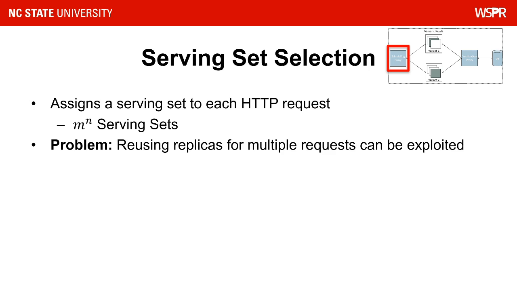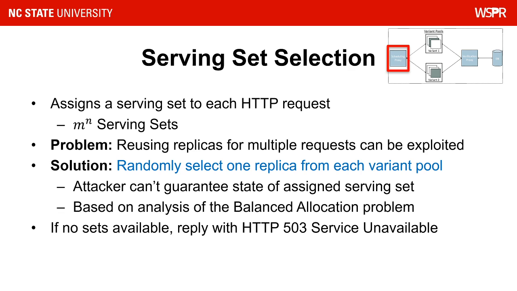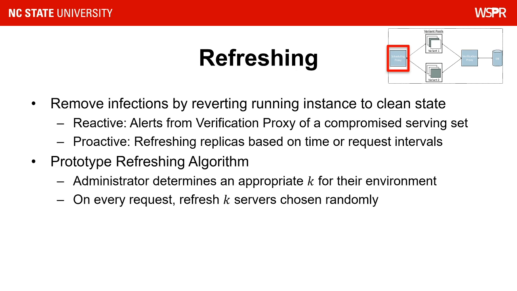Serving set selection, or how we choose servers to process an HTTP request, is an important step for introducing uncertainty to the attacker's plan. As we'll see later, for performance reasons, we will be reusing servers to handle multiple requests, and this can be exploited by our adversary. To prevent an adversary from guaranteeing which server or servers will be processing the request, we randomly select a server from each variant pool. This was based on our theoretical analysis, which will be discussed later. Also note, if all servers are offline for recovery, we simply respond with HTTP 300 service unavailable.